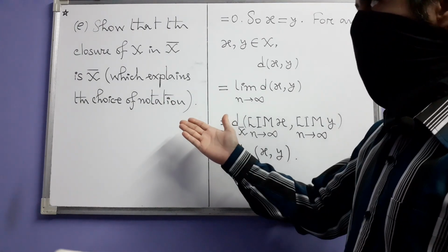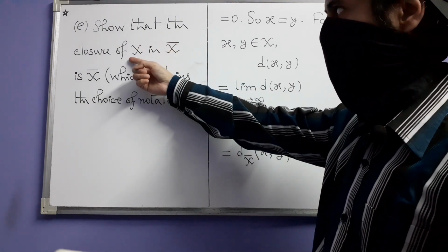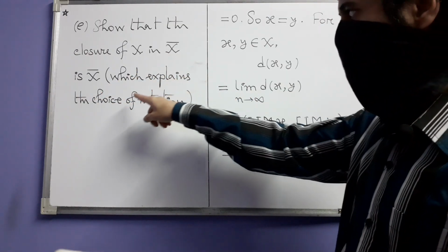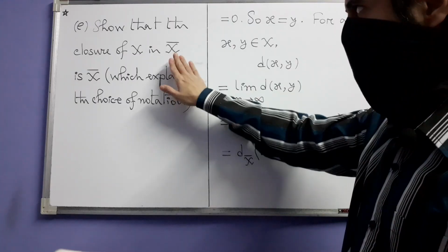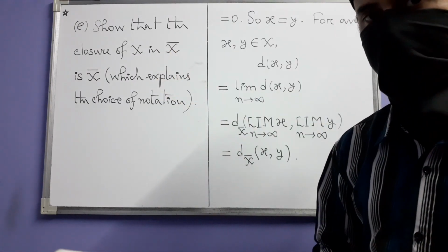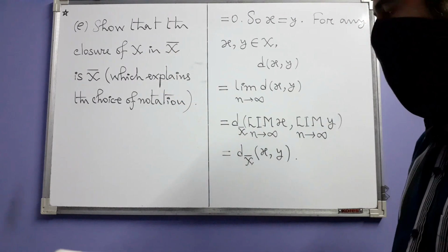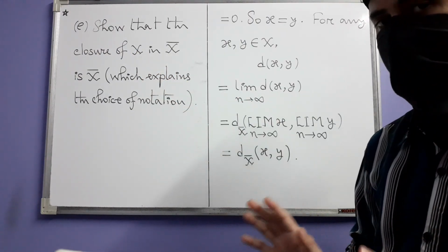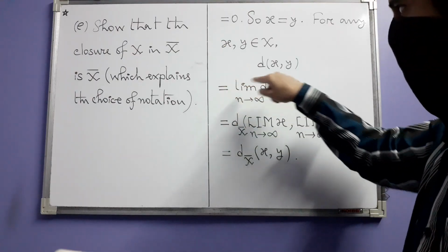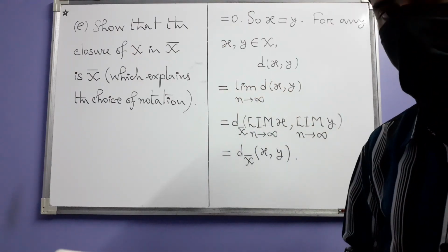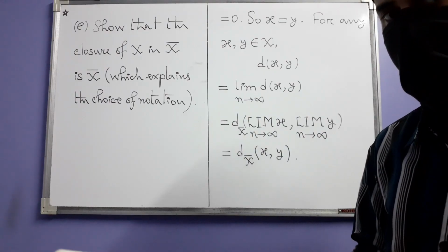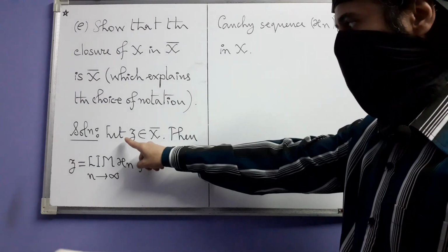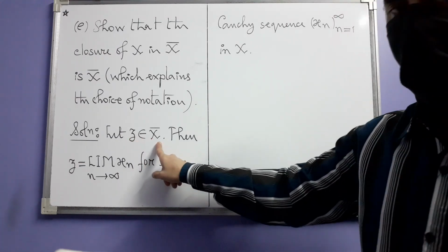And then we have part E, where we have to show that the closure of X in X bar is X bar itself, which explains the choice of notation, because this is how we denote closure of a subset in a metric space. Note carefully that X originally is not a subset of X bar, but because of this identification, it can be considered as a subset of X bar, and in fact a subspace of X bar.